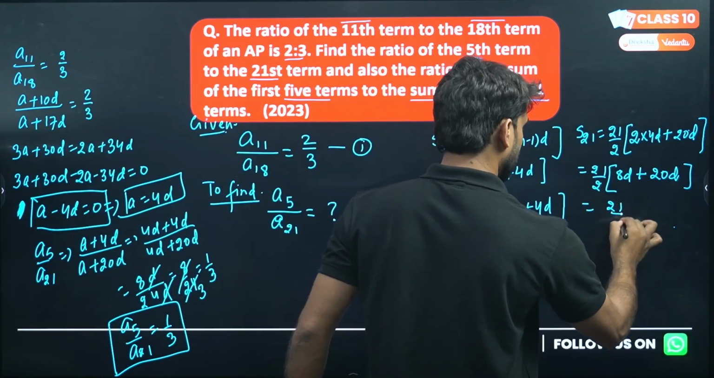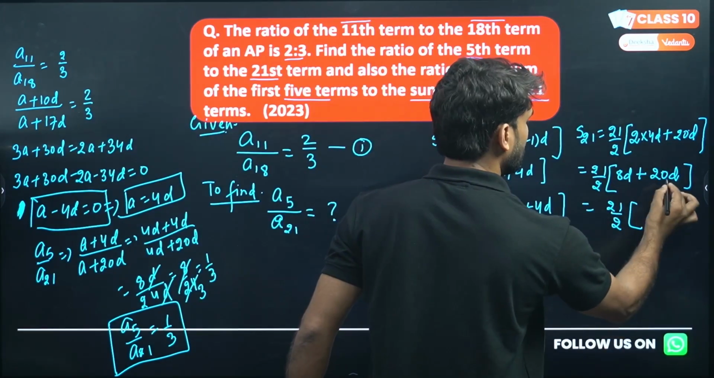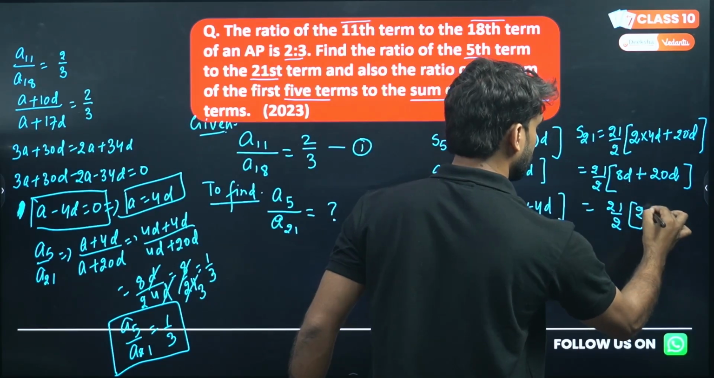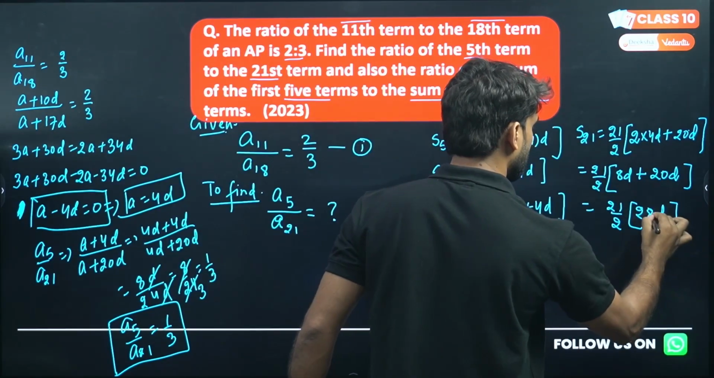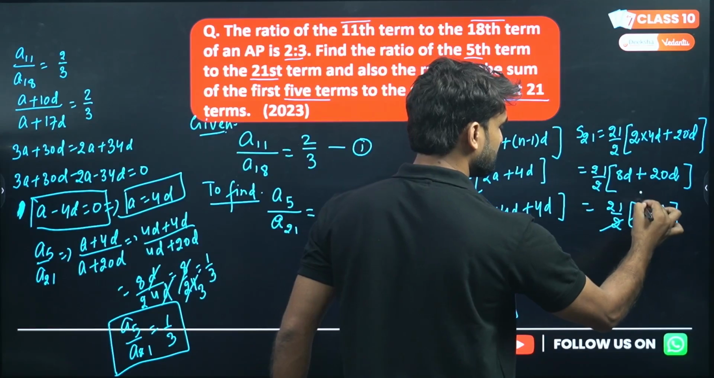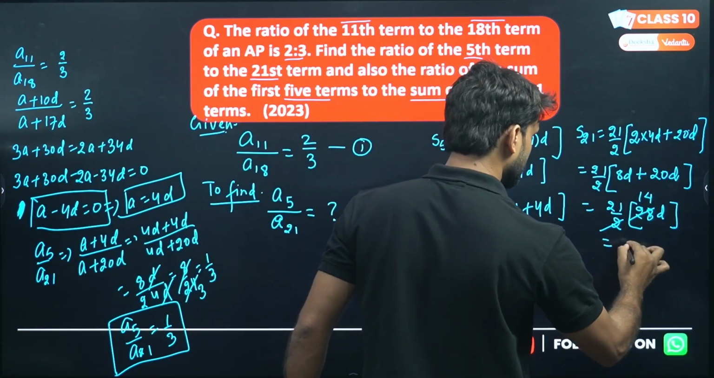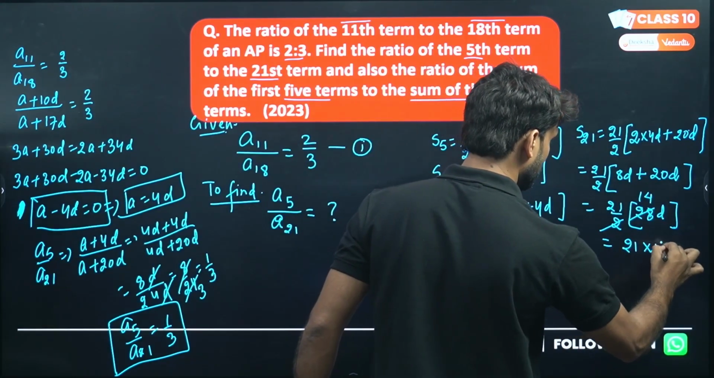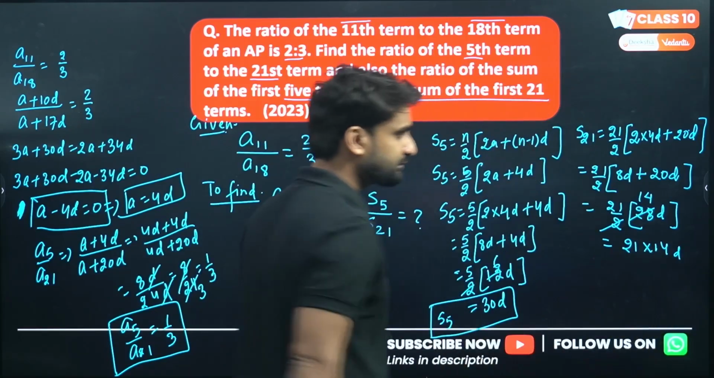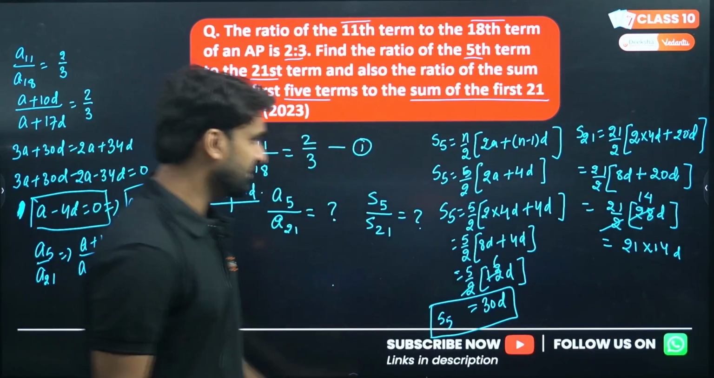So 21 divided by 20 and 8, that will be 28D, and 2 will be cancelled by this 14. So we are getting 21 into 14D. Right, now we have to find this ratio.